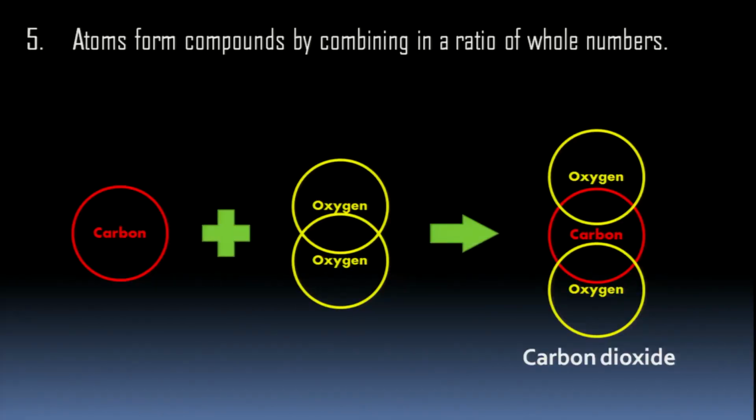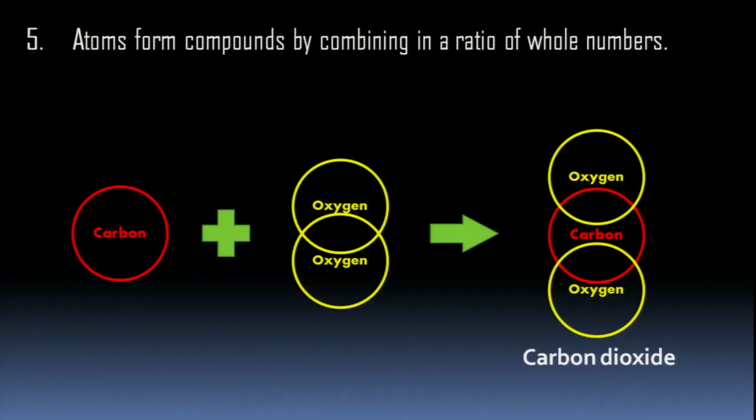Now, atoms form compounds by combining in a ratio of whole numbers. We have known, children, H2O is water. 2 atoms of hydrogen combine with 1 atom of oxygen to give H2O. Similarly, you can see on the screen, 1 atom of carbon combines with 2 atoms of oxygen to give carbon dioxide. And carbon dioxide in any form from anywhere will have this combination only. And they combine in whole numbers, H2O2 hydrogen peroxide.